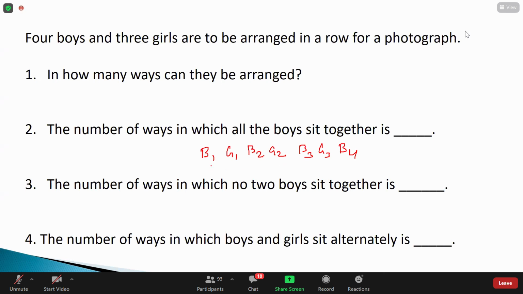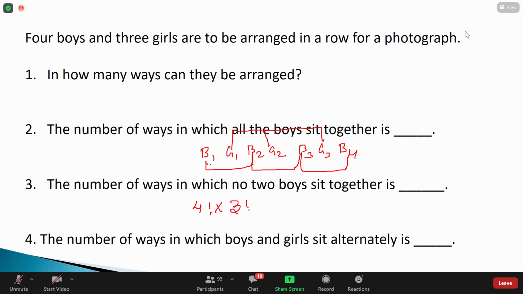Very good. So guys, here I can take the 4 boys and interchange their positions. How many ways can I do this? 4 factorial. So what about the girls here? How many girls? 3 girls are there, right? It should be 4 factorial into 3 factorial. Guys, for this kind of problem there is just some notation. Gurjot, very good. I'm so happy about that also.